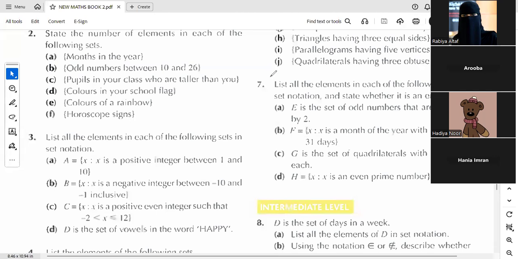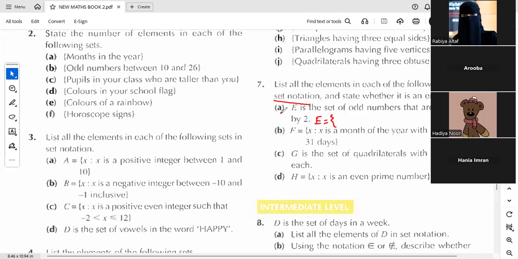I am asking about the main question. What we need to do in this question? First of all, we need to list down all the elements in the form of set notation, like E equal to curly bracket में हम पहले set को लिखेंगे, and then we need to state whether it is an empty set or not. So obviously अगर set में कोई element होगा नहीं, so it will be empty, otherwise it will not be an empty set.